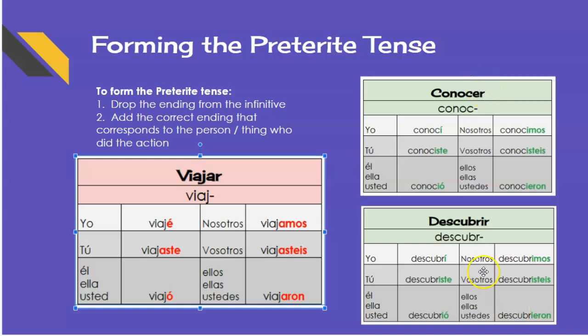So for conocer and descubrir, they have the same endings. You drop the ER and you drop the IR. So we have conoc- or descubr-, and then you add the endings. So conocí, conociste, conoció. Conocimos, conocisteis, conocieron. And then for descubrir, descubrí, descubriste, descubrió. Descubrimos, descubristeis, descubrieron. Those are our endings.